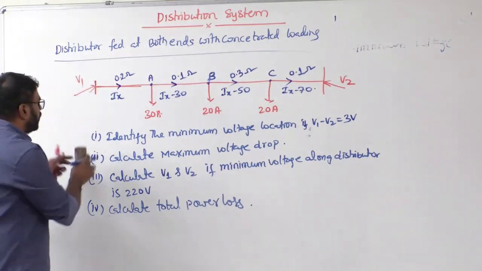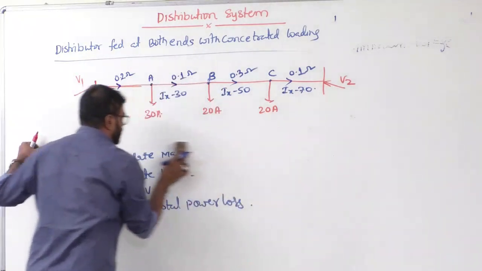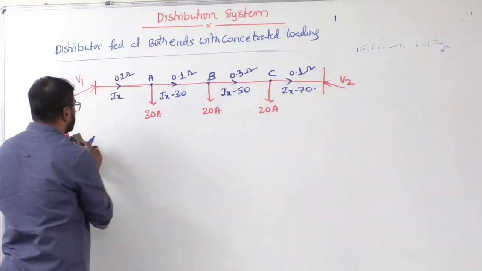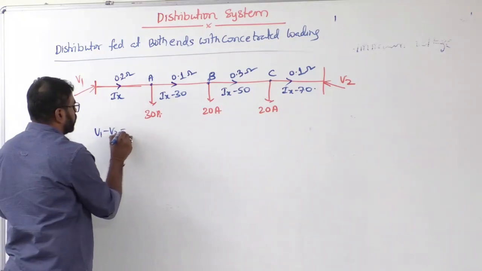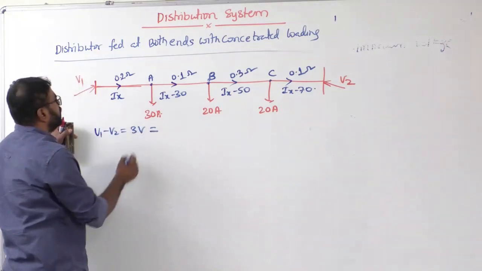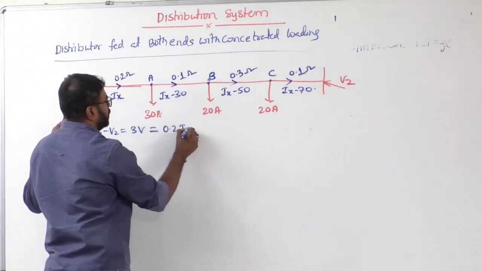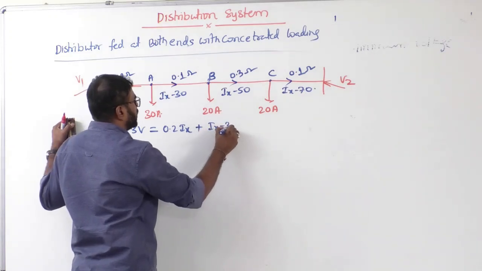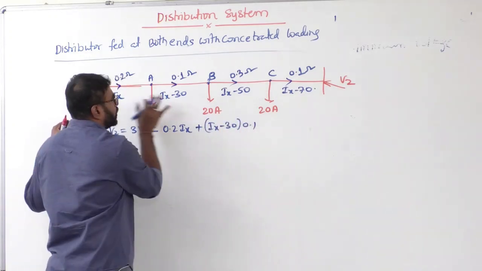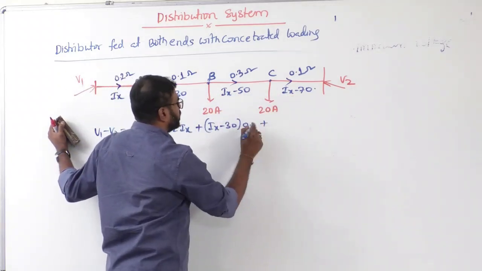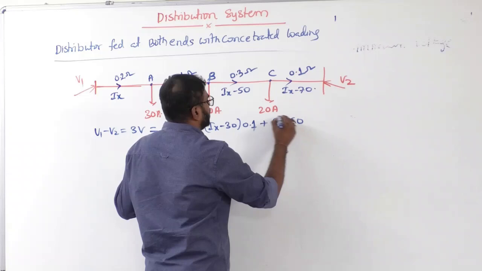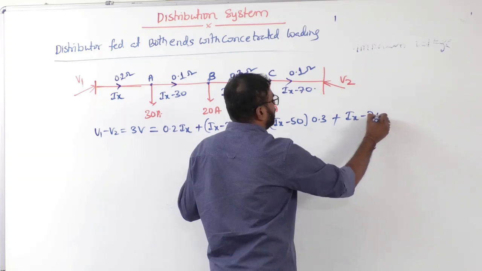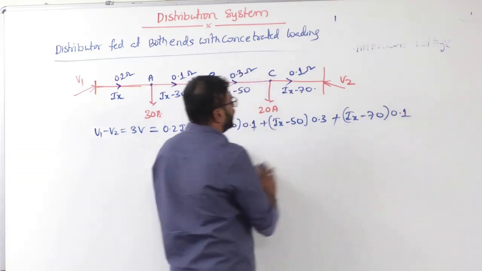Okay. Now let's see. The V1 minus V2 is given 3 volts. So V1 minus V2 equal to 3 volts, right? V1 minus V2 equal to 3 volts, that is equal to 0.2 into Ix, plus Ix minus 30 times 0.1. I'm just adding the voltage drops, okay? Plus Ix minus 50 times 0.3 plus Ix minus 70 times 0.1, okay?